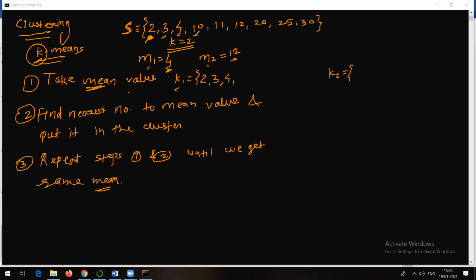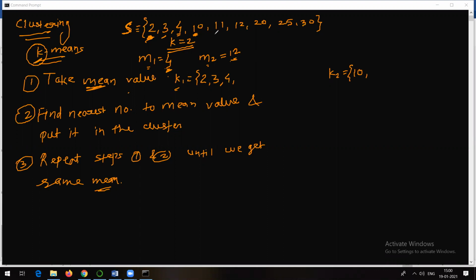Now let's come to 10. Is it nearer to 4 or 12? 4 minus 10 is minus 6, whatever it is, 6 in magnitude. But 12 minus 10 is 2. That means 10 is nearer to 12 as compared to 4. So that's why I will put this 10 into cluster K2.